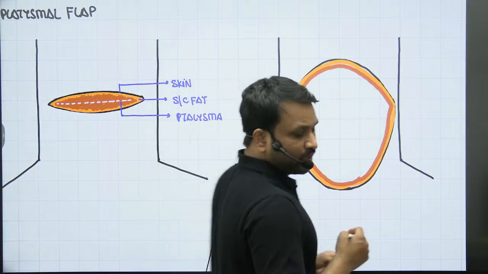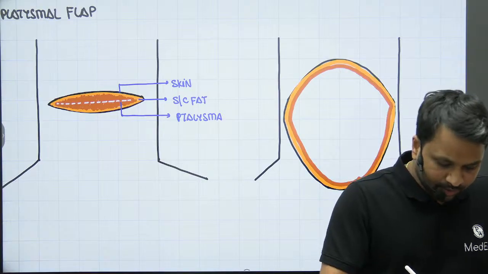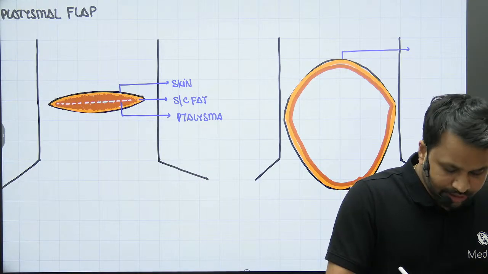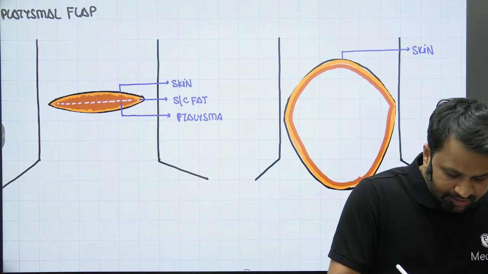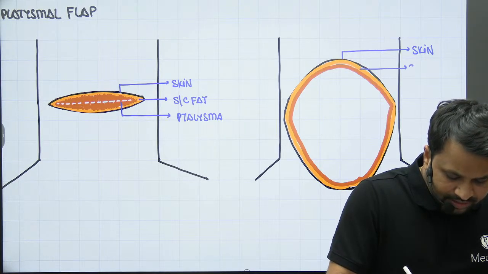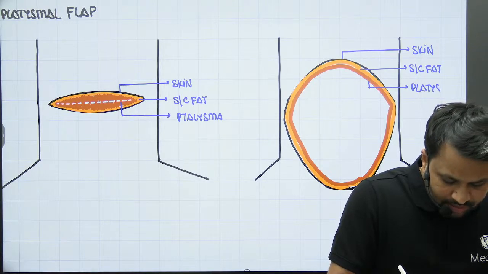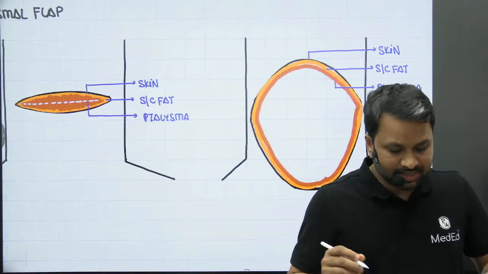Right. So when we say a subplatysmal flap, you can see that we have taken skin into consideration. We have taken subcutaneous fat along with it. And then the underlying muscle, that is going to be the platysma. So once you raise this, this is called the subplatysmal flap.